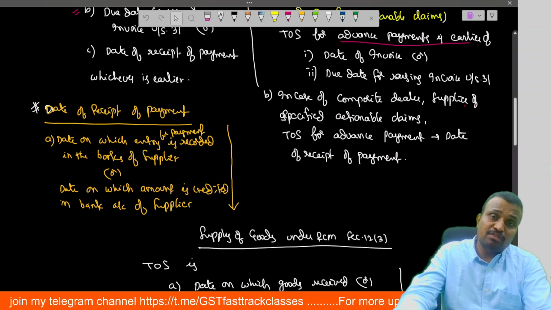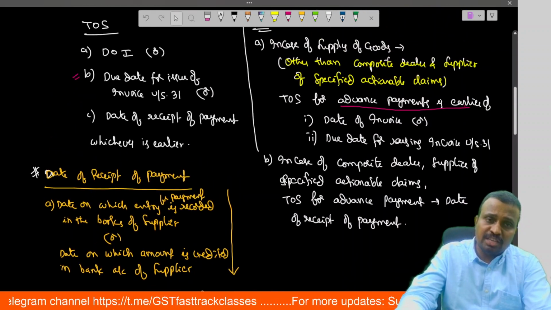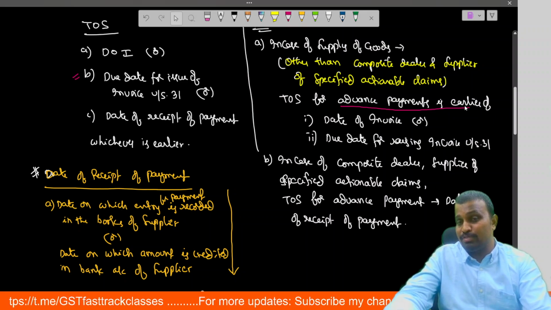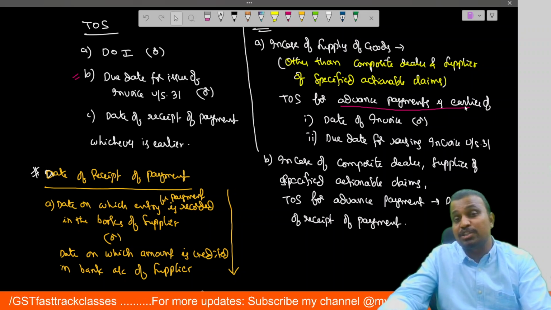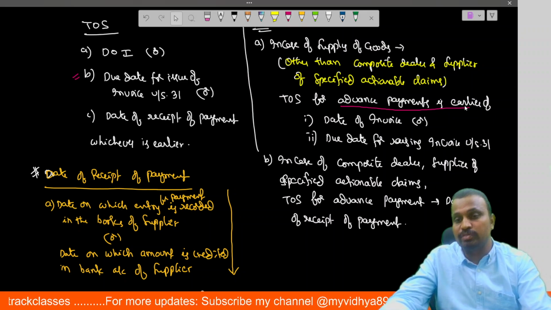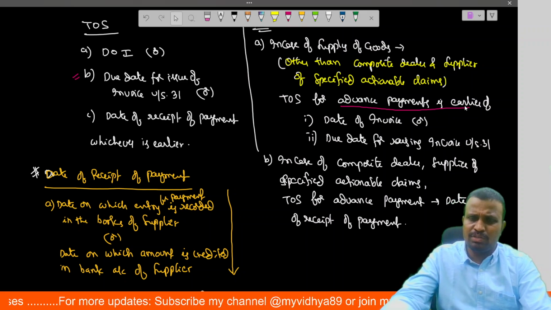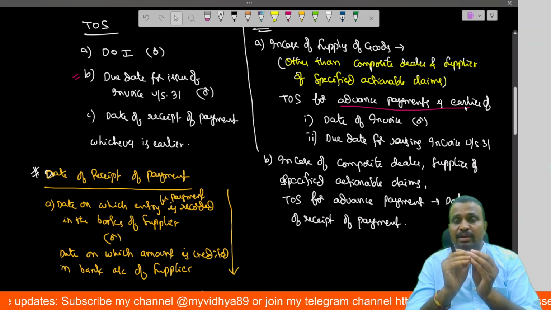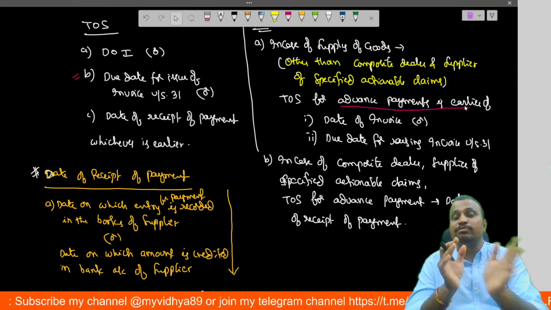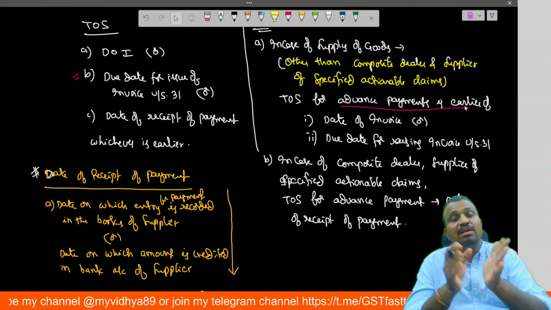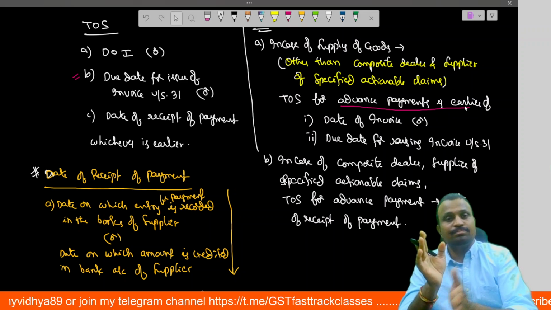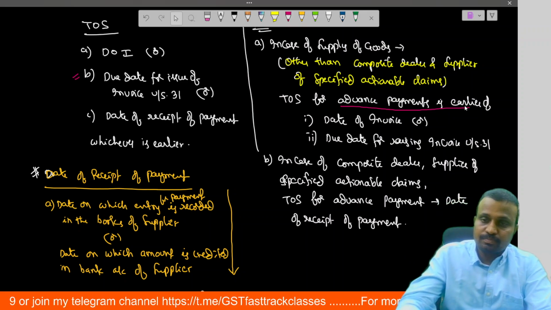So this is about the forward charge mechanism. Remember, in case of forward charge mechanism, if these events are not available and it is practically not possible to calculate time of supply, then we apply section 12.5, the residual entry. What was the residual entry? Section 12.5 says if the party is required to file the return, the due date for filing the return is the time of supply. Otherwise, the date on which GST is paid is said to be the time of supply.